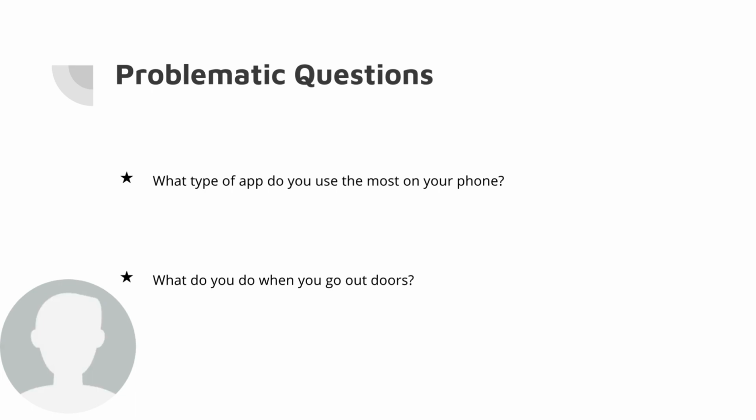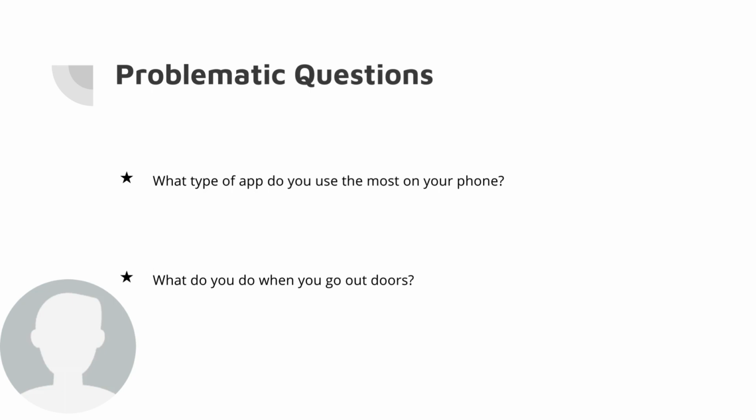Two of the questions that I considered problematic were my two categorical questions. One of which was, what type of app do you use the most on your phone? I found this to be problematic because categorical questions don't provide any quantitative data, but they do allow you to group your quantitative data by said categories. The other categorical question that I found problematic was, what do you do when you go outdoors?